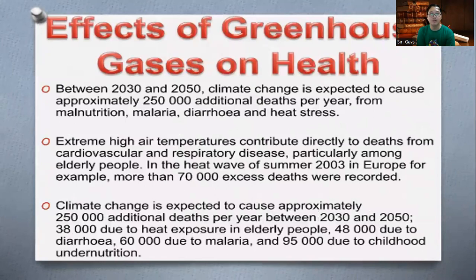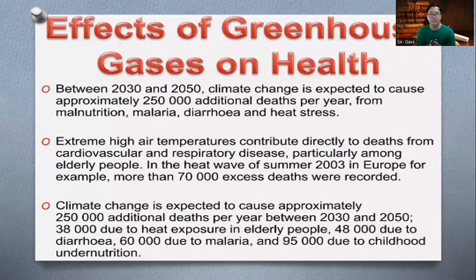Here are the effects of greenhouse gases on our health. Climate change is expected to cause approximately 250,000 additional deaths per year from malnutrition, malaria, diarrhea, and heat stress. Extreme high air temperatures contribute directly to deaths from cardiovascular and respiratory disease. In the heat wave of summer 2003 in Europe, more than 70,000 excess deaths were recorded.